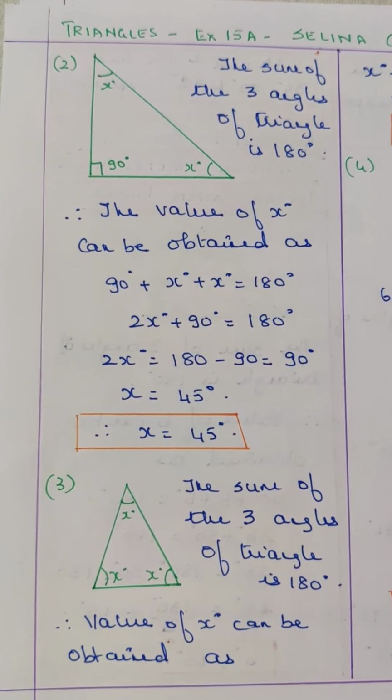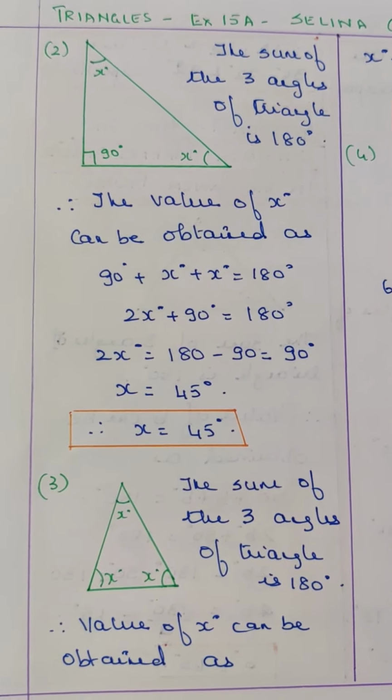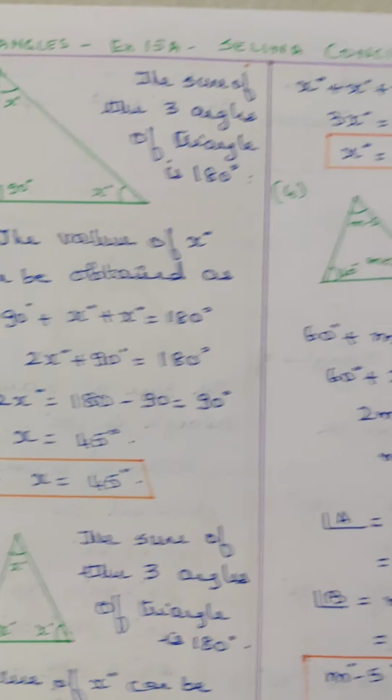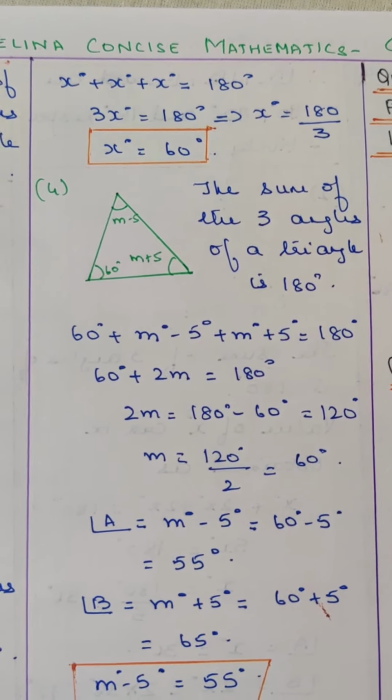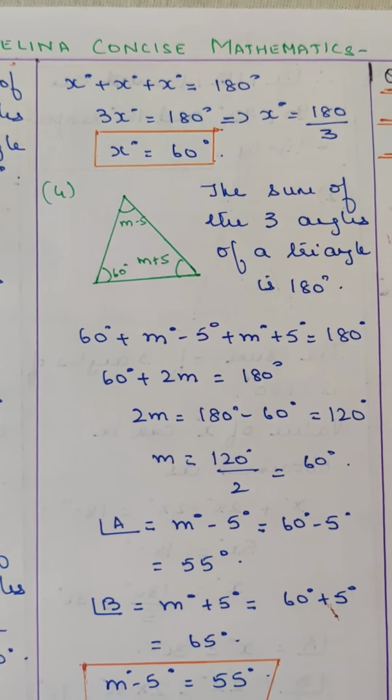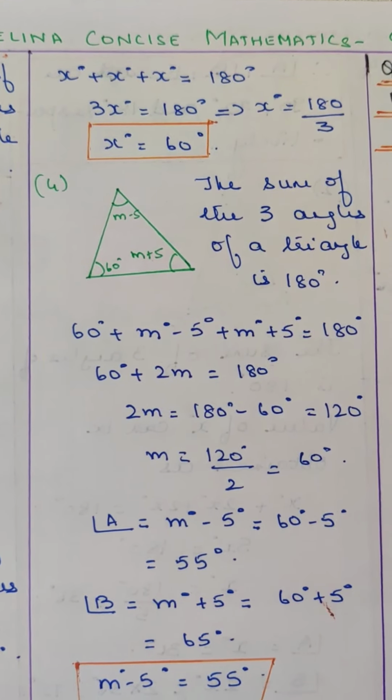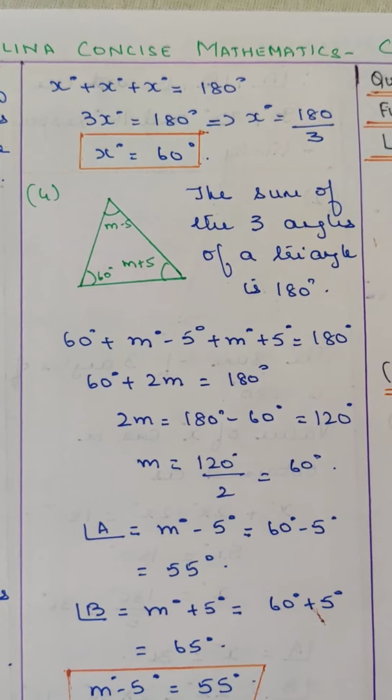Third one. The sum of three angles of a triangle is 180 degrees. Value of x can be obtained as x plus x plus x is equal to 180 degrees. 3x is equal to 180 degrees. Therefore, x is equal to 180 by 3. Therefore, x is equal to 60 degrees.